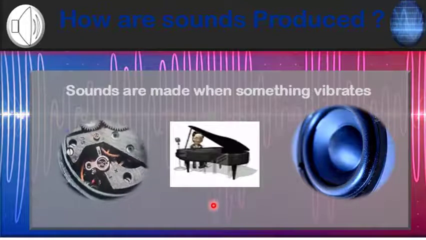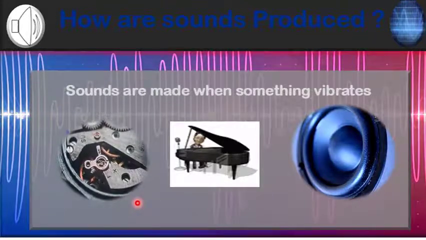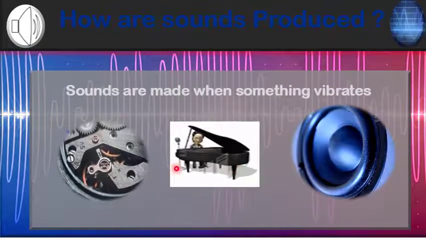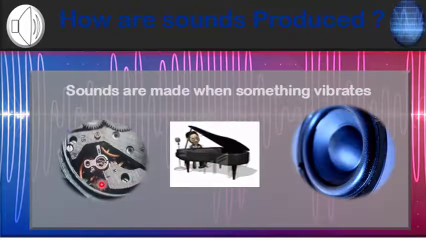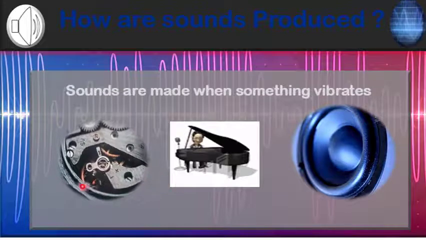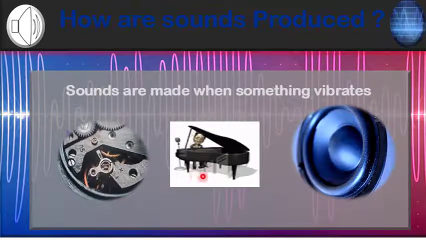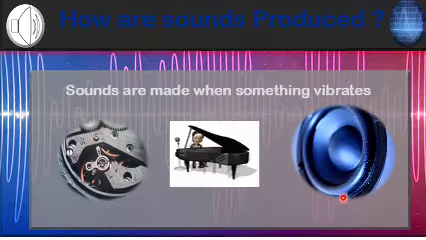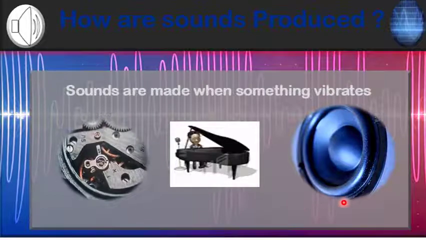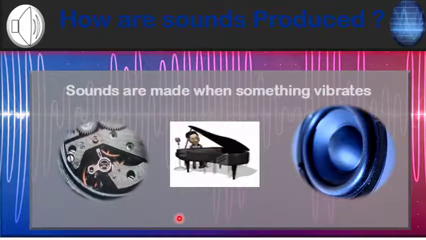You can see here the piano and the different machines, the sound coming from the different machines, and by playing the piano and the vibration of the speaker, they all produce sounds.